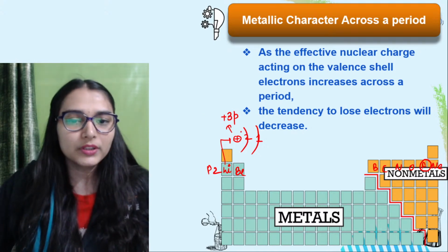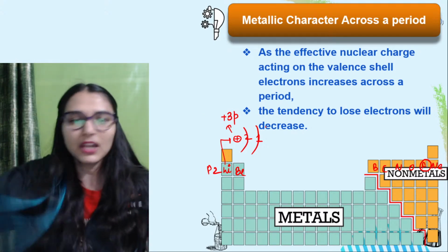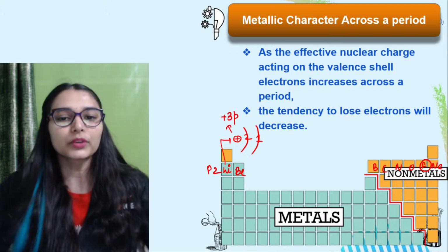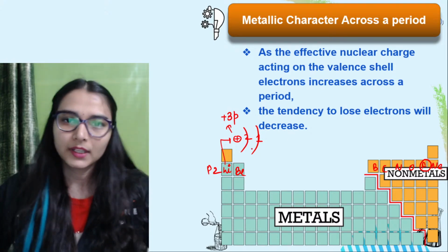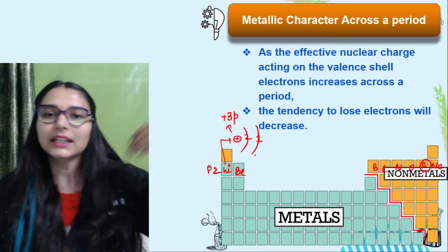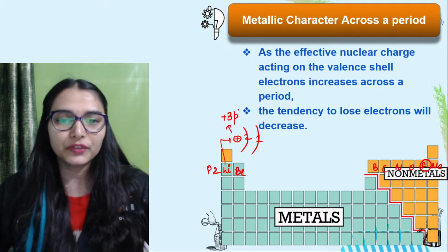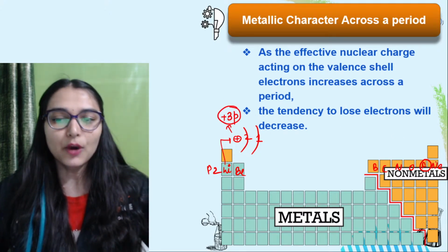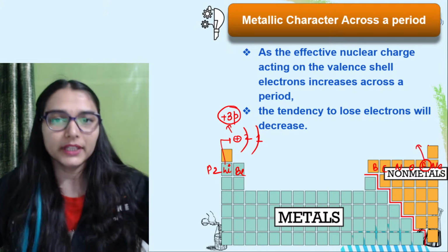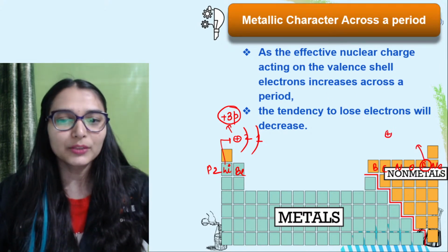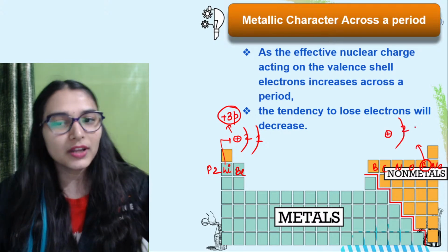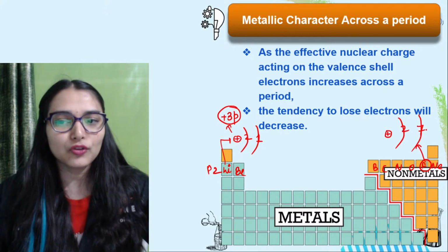These 3 protons are attracting the valence electron. So how is the effective nuclear charge here? Like 3 protons are attracting the electrons. Okay? So we are having 3 protons. Now by the time you go to fluorine, fluorine has an atomic number of 9. 2 electrons in the K shell, 7 electrons in the L shell.